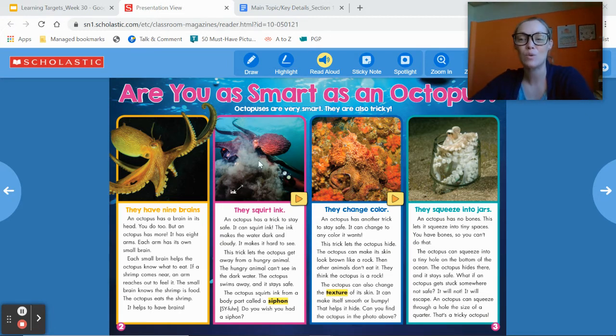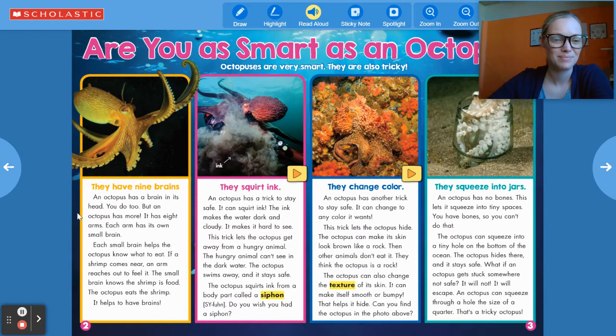All right, now each day this week, we're going to read one section and we're going to think about what is the main topic of that section and what are the key details that we want to remember in that section. So follow along with me and be thinking about what is this mostly about? What is the main topic of this section?